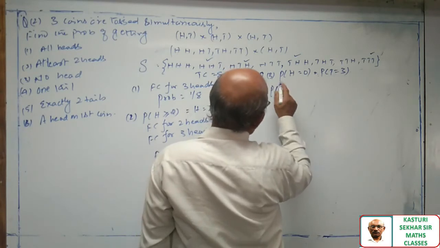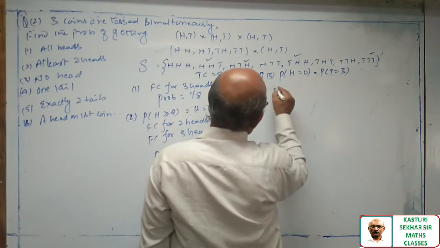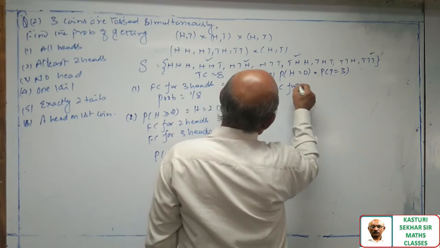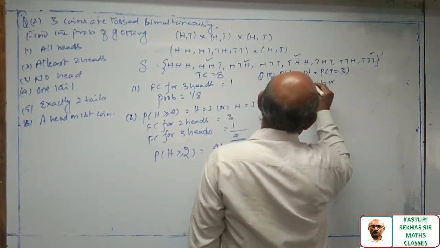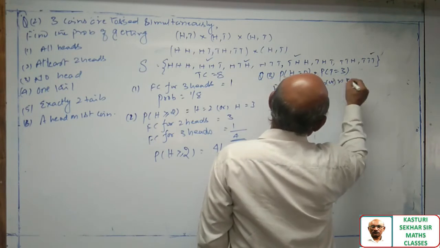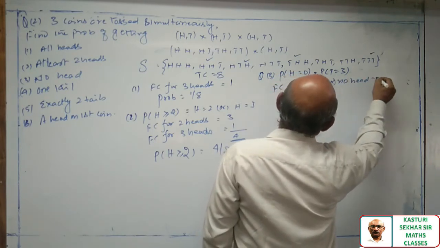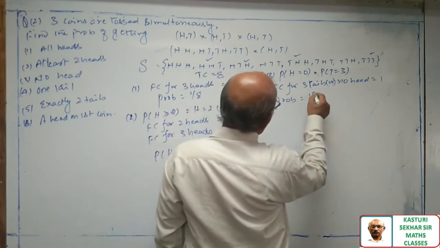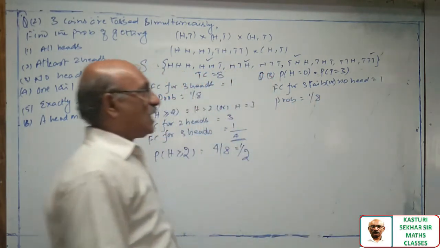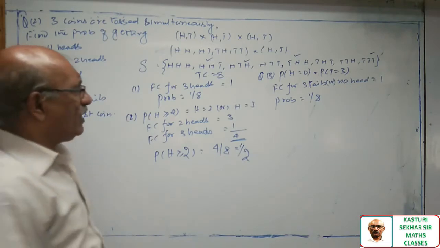Favorable cases for 3 tails, or no head, is equal to 1. Probability is equal to 1 by 8.